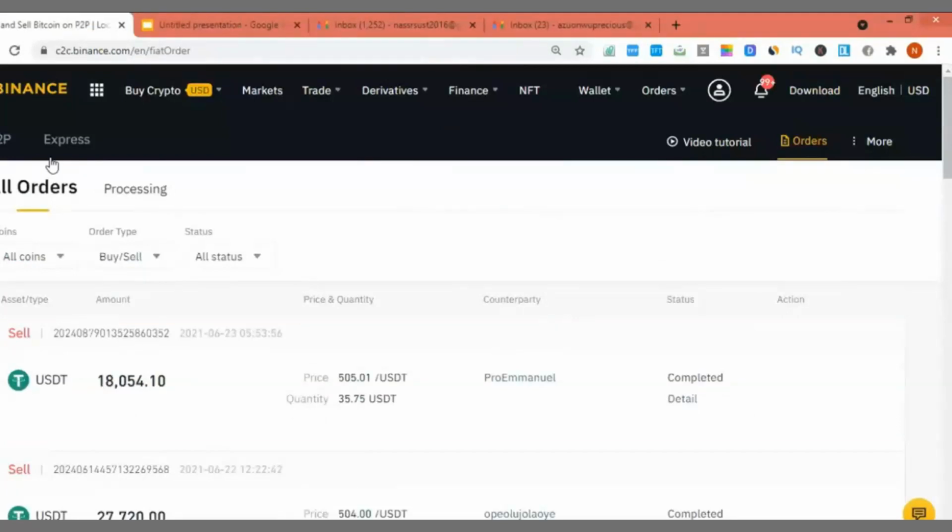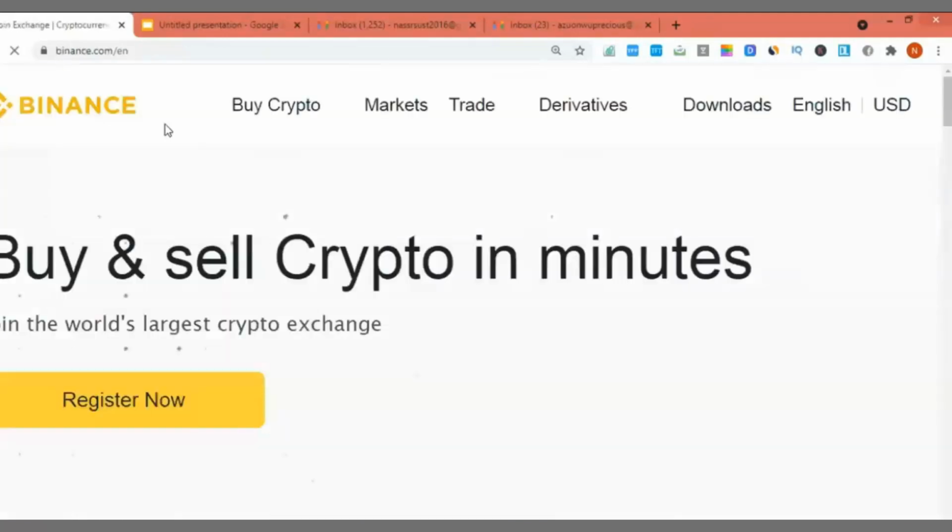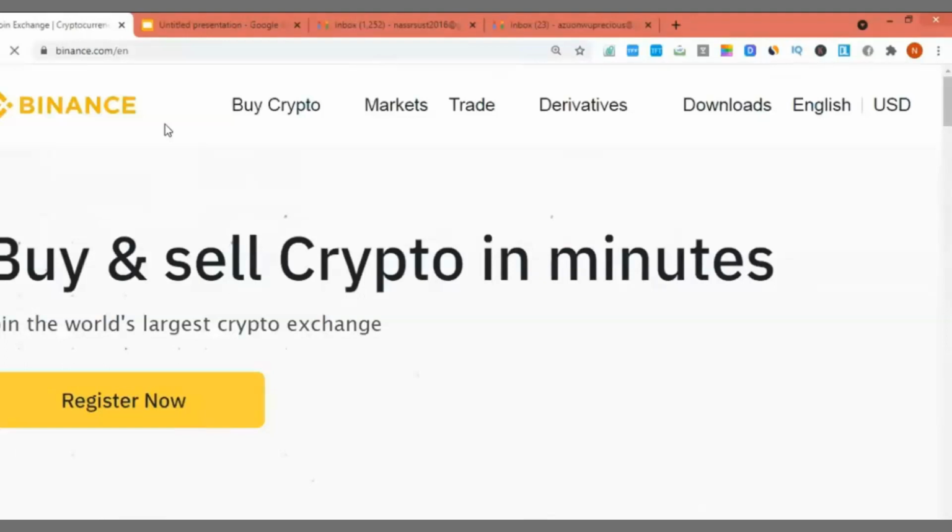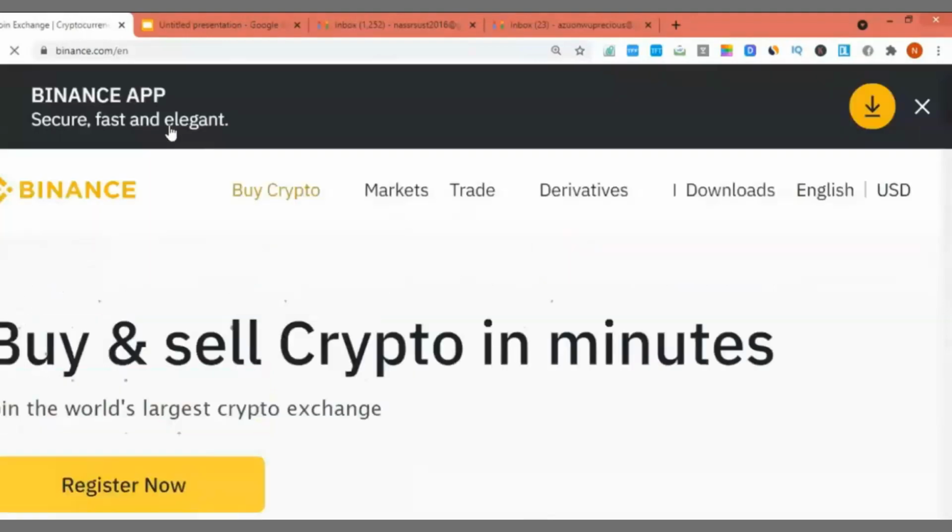Those of you that don't know how to trade on Binance, you can go and register an account on Binance and verify it. This is the web version. You can also get the app version. If you don't know much about Binance, check my other videos. This is for people that already understand Binance and want to know how to make money on it. This is the home section of Binance, and I'll take you to how I got there.